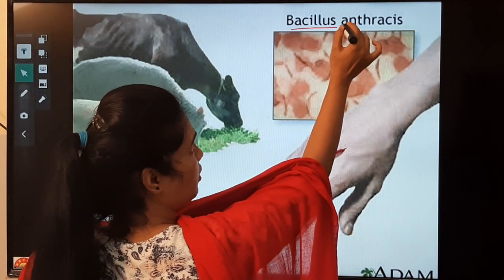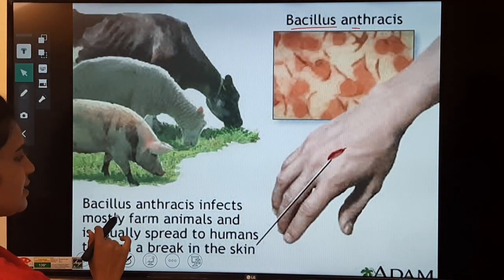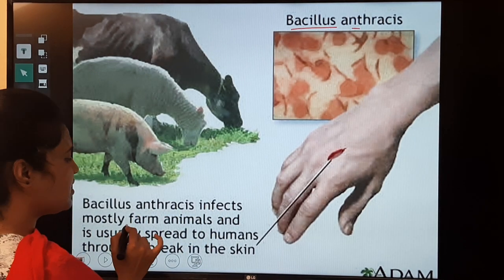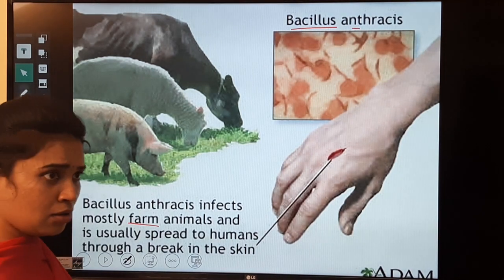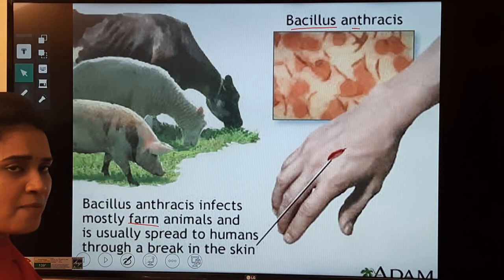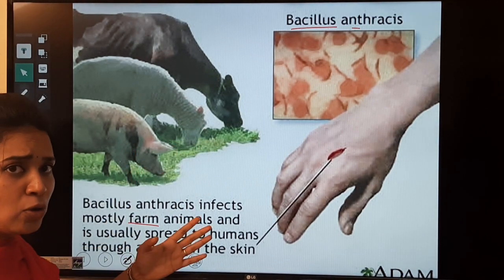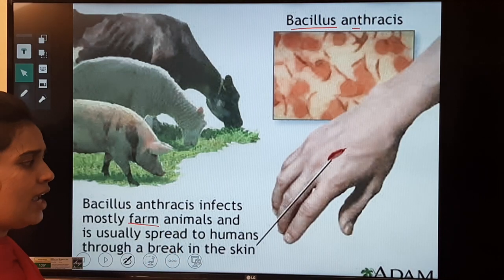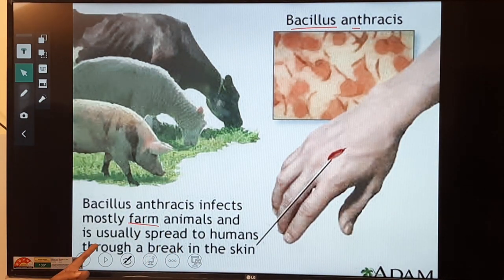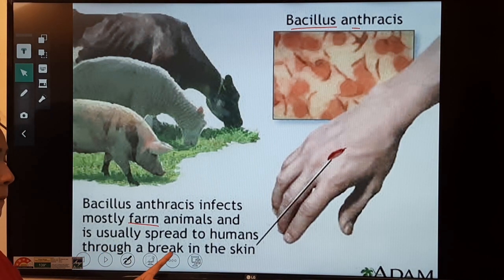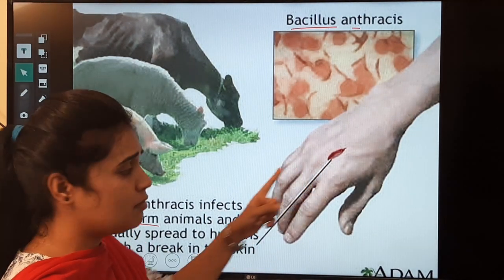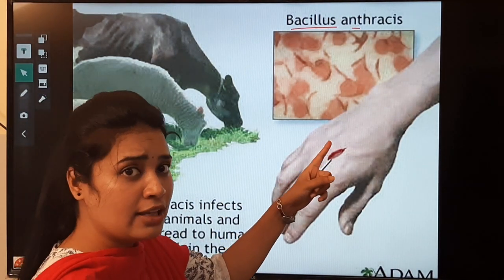Bacillus anthracis. See what they are telling you. Bacillus anthracis infects mostly animals, meaning the domestic animals which are used in the farms, such as cows, pigs, and sheep. This is mainly seen in the animals. Remember, it is usually spread to humans through a break in the skin. Whenever there is any break in the skin, the bacteria directly enter through it.